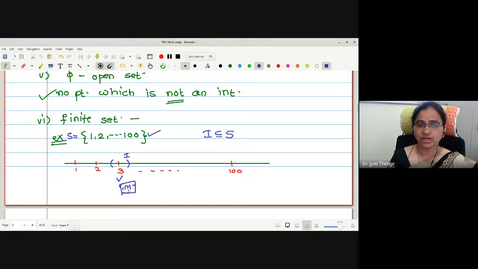But here, whether this I is the subset of S? This I actually contains all the numbers. Suppose I write particularly from 2.9 to 3.1. A small neighborhood around 3 I have plotted, right? Therefore, the open interval I have selected is 2.9 to 3.1. How many elements are there between these two?